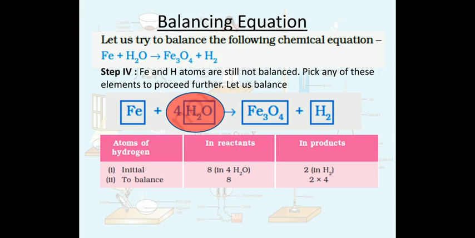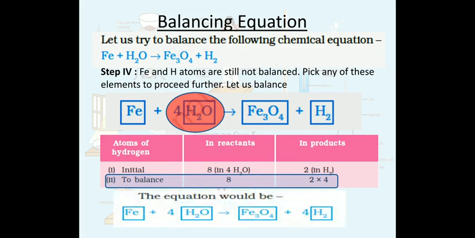So at this stage we have 4 into 2, that is 8 hydrogen on left hand side, but on right hand side we have 2 hydrogen. So we have to make this 2 hydrogen to 8 hydrogen, and that can be done by multiplying hydrogen with 4.